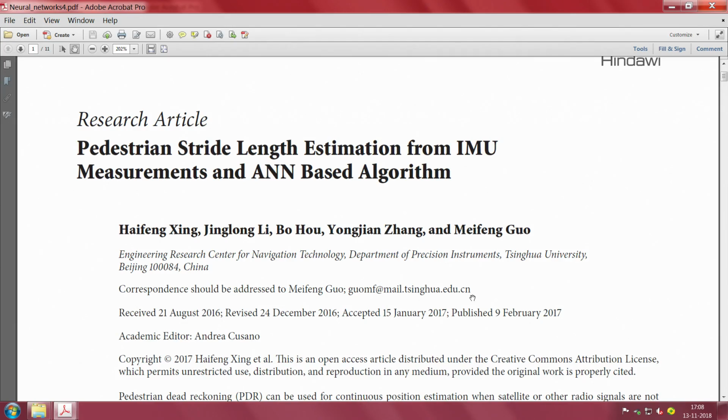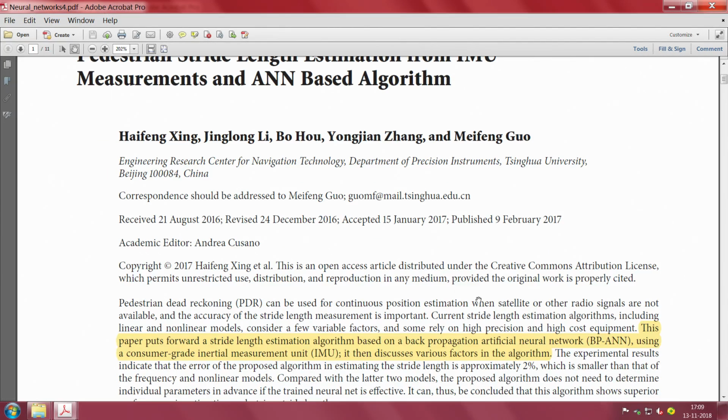Okay, now let me look at the last paper in this article, and this is the pedestrian stride length estimation from IMU measurements and artificial neural network based algorithm. So you can see that it is a very active area of research trying to get to stride length estimation. So I would say these are exciting 4 papers. Read them thoroughly, understand them well, and then you would perhaps also be at exactly the point where the needle has stopped with respect to the state of the art.